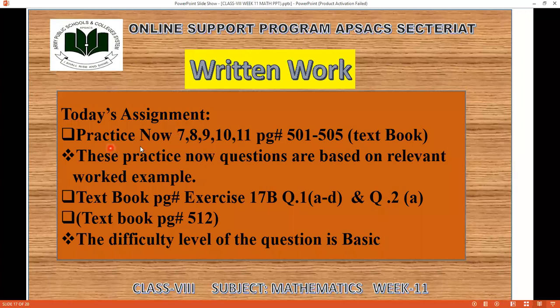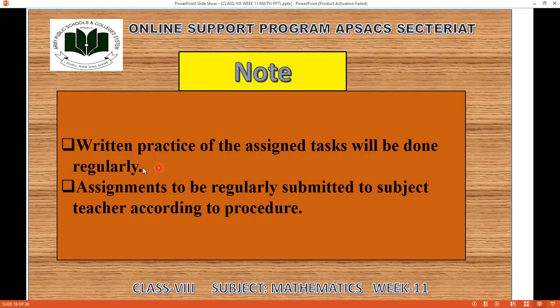Written work, today's assignment: Practice Now 7, 8, 9, 10, 11, page number 501 to 505. These Practice Now questions are based on relevant worked examples. Textbook page number 512, exercise 17B, question number 1, A to D, and question number 2, just the A part. The difficulty level of the questions is basic. So I hope the work is understood and you can solve it easily. The written practice of the assigned task will be done regularly, and assignments are to be regularly submitted to the subject teacher according to the procedure.